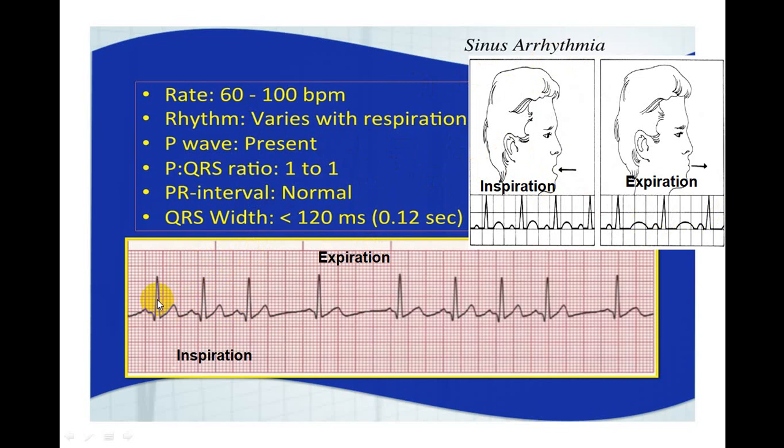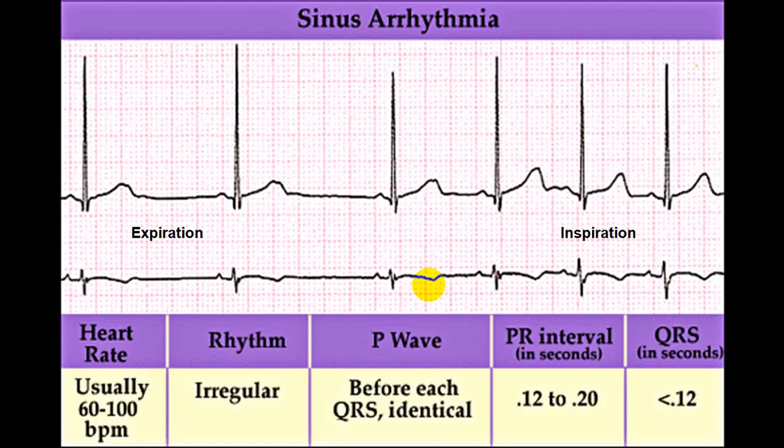So you can see here very clearly, this is during deep inspiration and this is during expiration. Slowly the rate is increasing and decreasing. This is increasing during inspiration and decreasing during expiration. And this phenomenon is called sinus arrhythmia. You can see here also, this is during expiration, this is during inspiration. So this is classical of sinus arrhythmia.